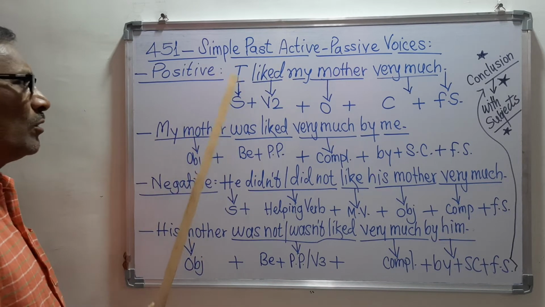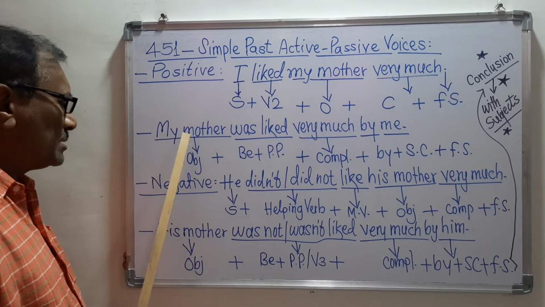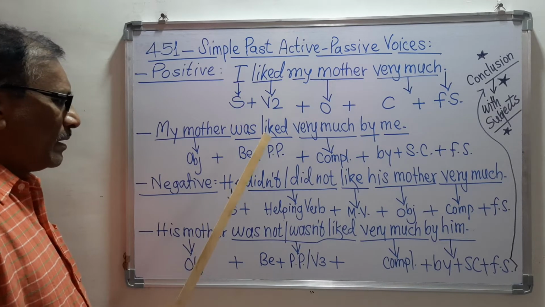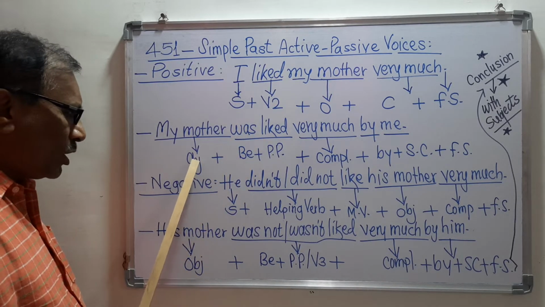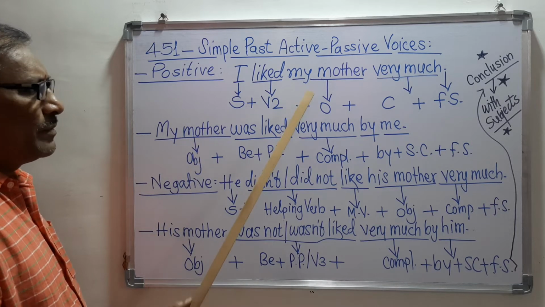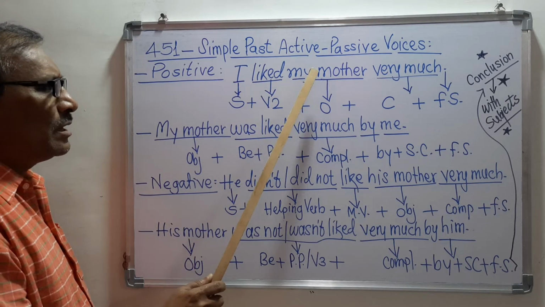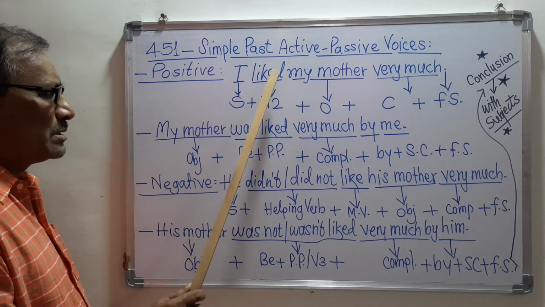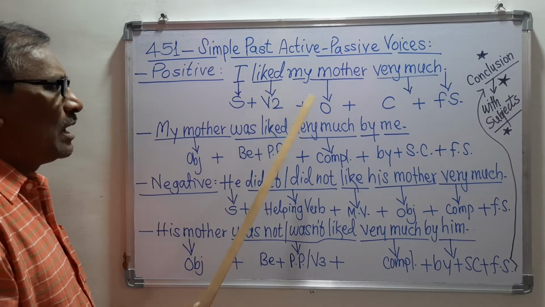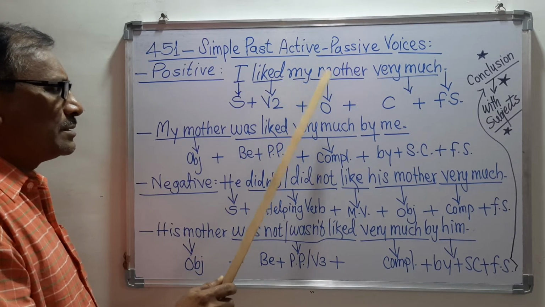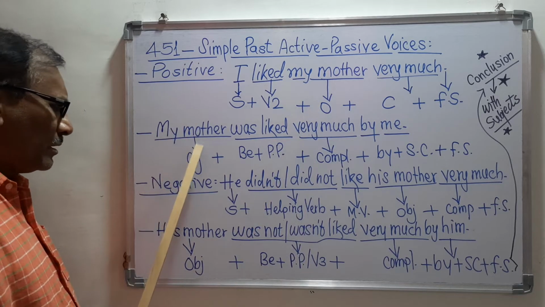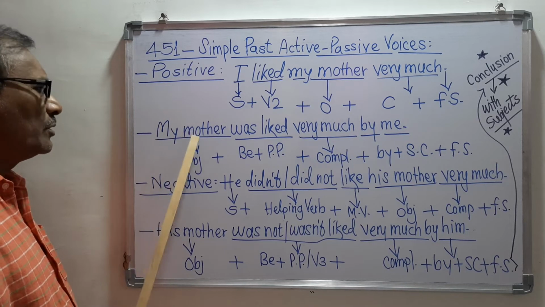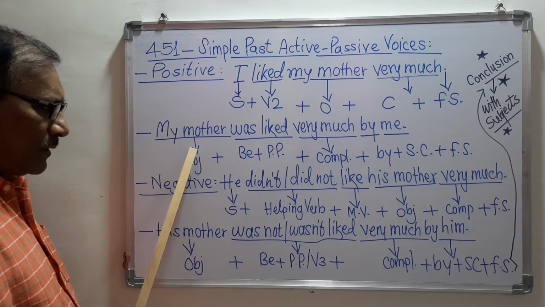Now, the answer of this positive active voice is, my mother was liked very much by me. What is it? We have taken the object first. What is the object? My mother. The object is on third number. On the first number there is the subject, on the second number there is the past verb, and on third number there is the object, and here we have taken the object first. Means in the passive voice we should take the object on first number.